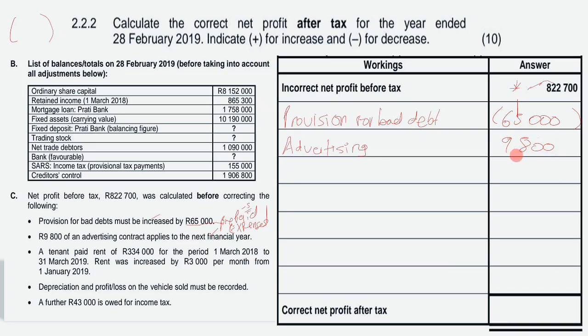Because it's a receivable. And then a tenant paid the rent of 334,000 for the period 1 March to 31st March, right? So this is for 13 months, March to March, it's 13 months. However, the rent was increased by 3,000 per month from 1st January 2019.